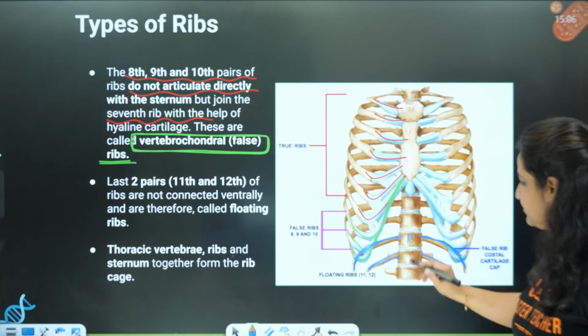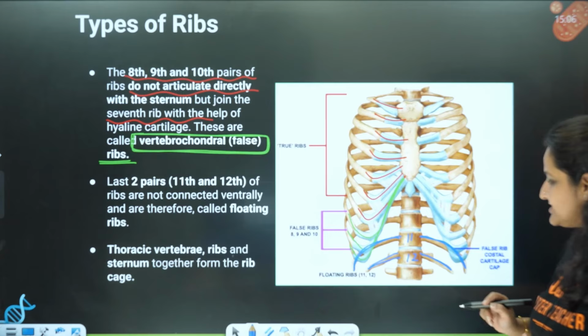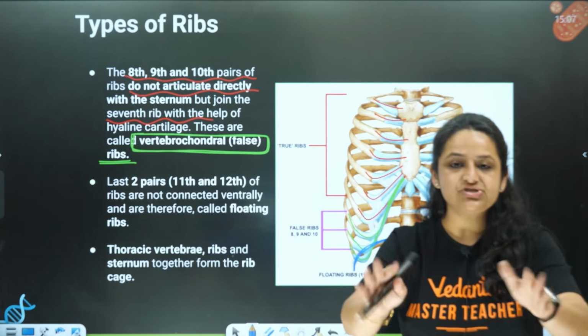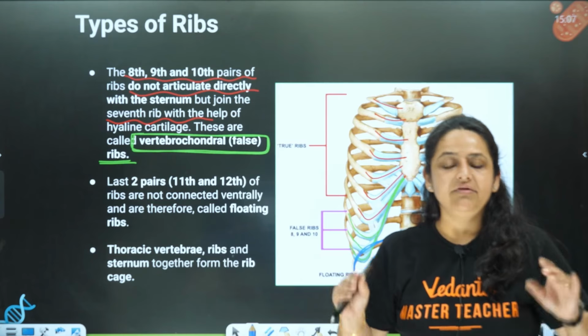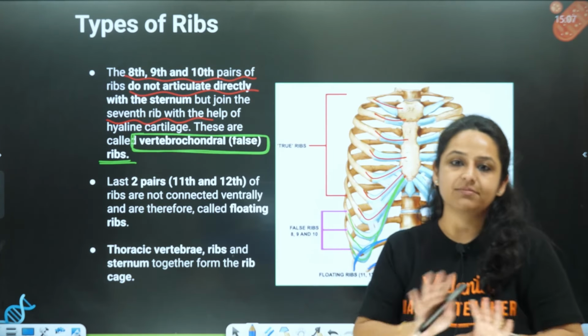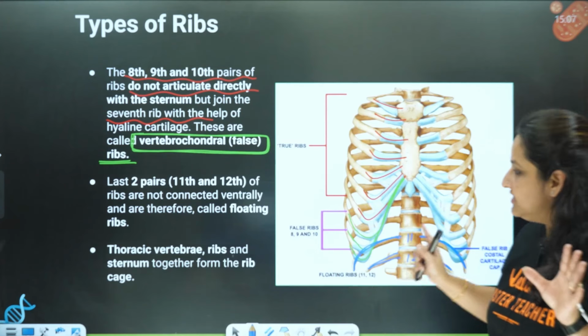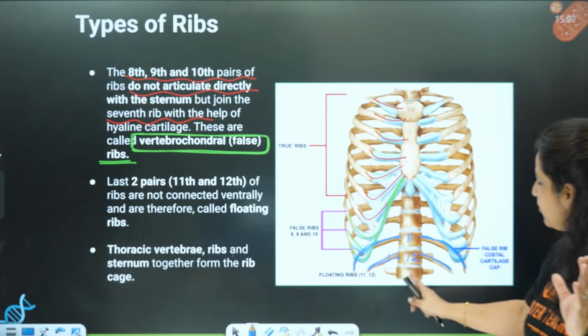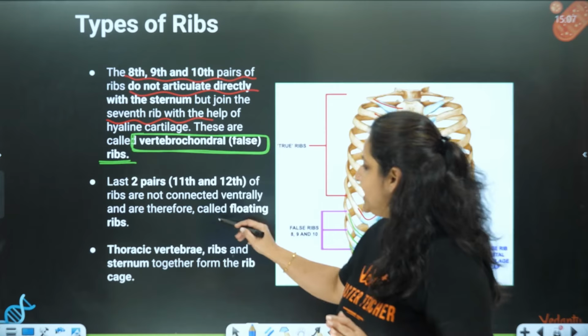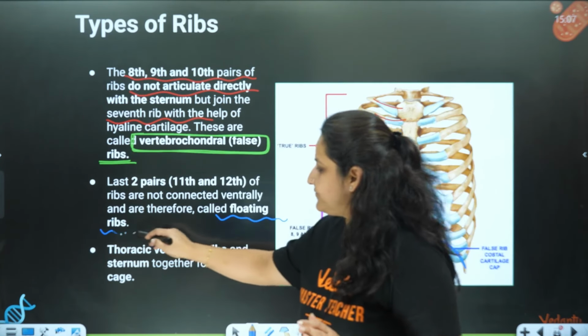This is the 11th thoracic vertebra, this is the 12th thoracic vertebra. They are joined. But in the front, in the ventral position, they are not joining anything. They are neither joining the sternum, nor the 7th rib. They are not connected ventrally to anything. That is the reason they are called the floating ribs.